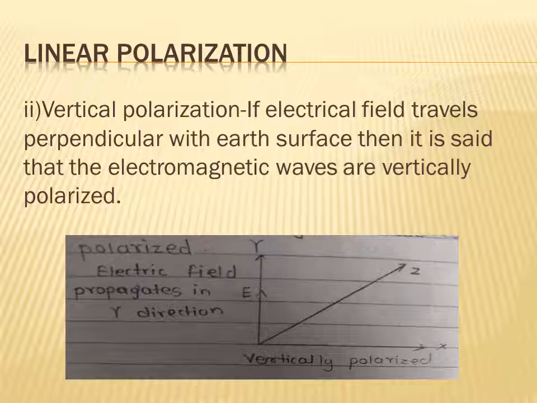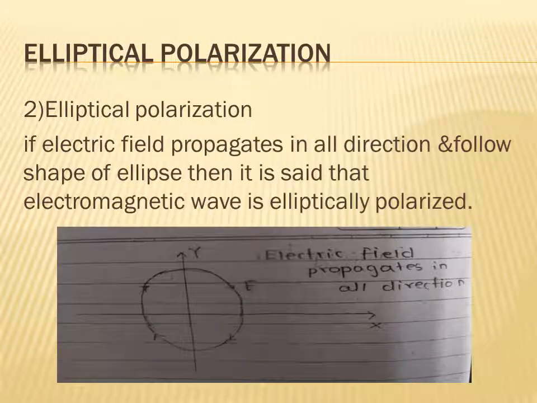If your electric field travels perpendicular with your earth surface, then it is said that the electromagnetic waves are vertically polarized. Next one is elliptical polarization. So what is the elliptical polarization? If your electric field propagates in all direction and follows the shape of an ellipse, then it is said that the electromagnetic wave is elliptically polarized.